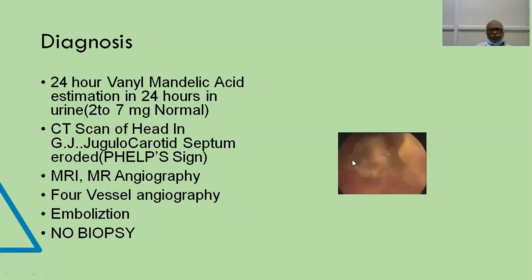As a result of it, the tumor will become very, very pale and almost bloodless, and you can very comfortably excise the tumor. Once again, there should not be any biopsy. If you do a biopsy, it will give torrential bleeding, very, very difficult to control.